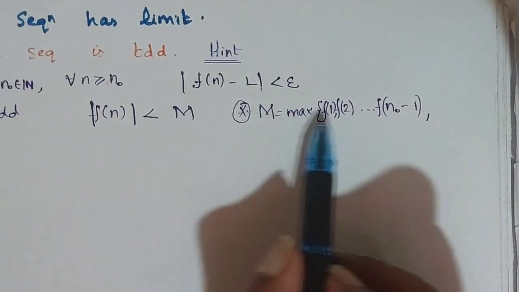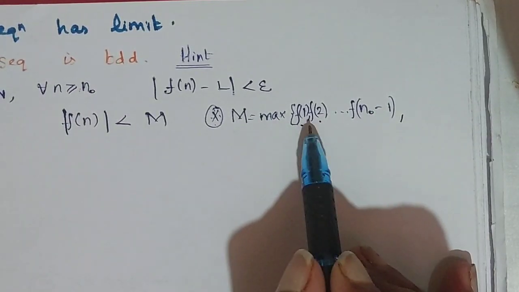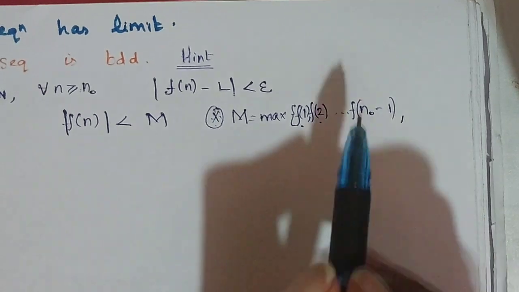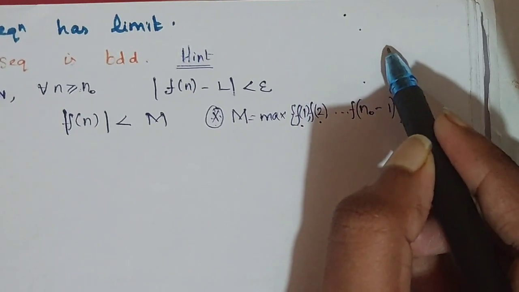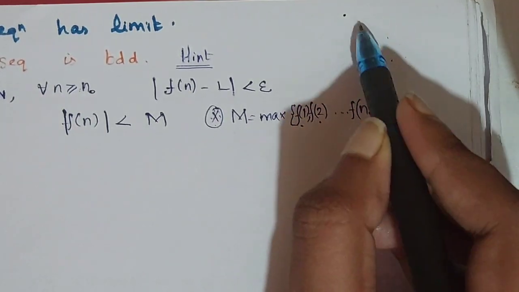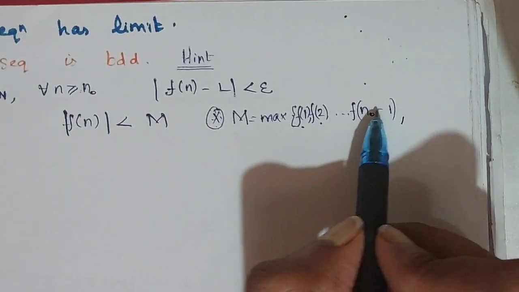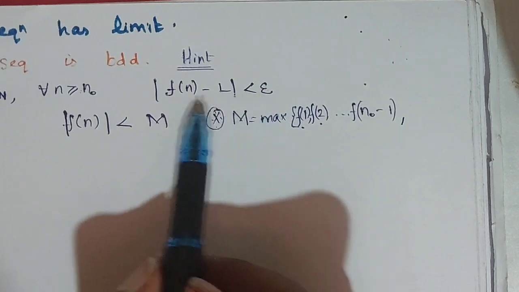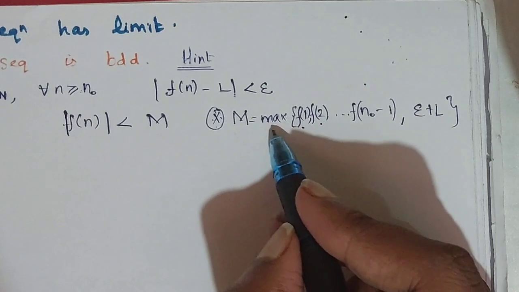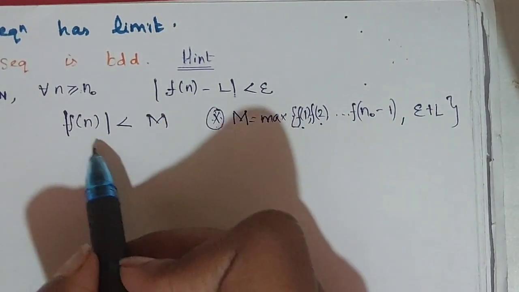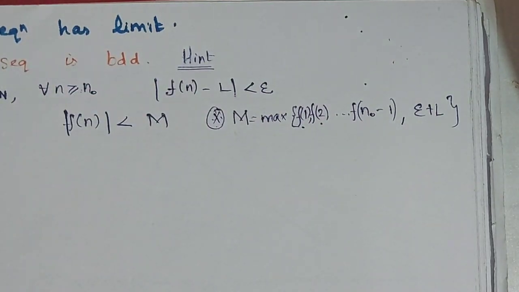Let me prove it here. For f of 1, f of 2, up to f of n naught minus 1, we don't know the behavior. The sequence can go up somewhere, then come down, and then go like this, so we have to consider this also. So I take f of 1, f of 2 till f of n naught minus 1. After this stage it is bounded by epsilon plus l. This is my m. If I take it like this, then my convergent sequence becomes bounded.